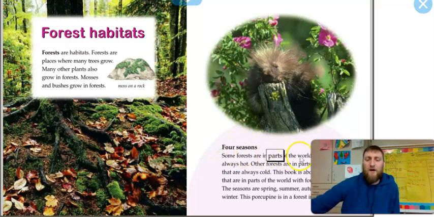Ready? Four seasons. Some forests are in parts of the world that are always hot. Other forests are in parts of the world that are always cold. This book is about forests that are in parts of the world with four seasons. The seasons are spring, summer, autumn, and winter. This porcupine is in a forest in spring.